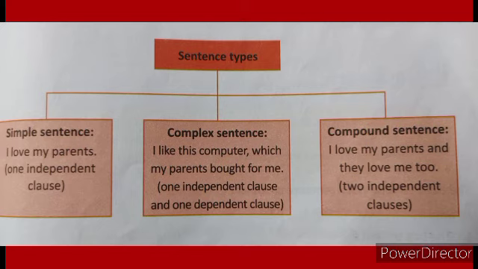In a complex sentence we get one independent and one dependent clause. And in a compound sentence we get two independent clauses. One independent clause means simple sentence. One independent and one dependent clause means complex sentence. Two independent clauses means compound sentence.